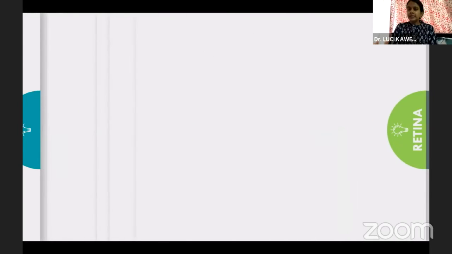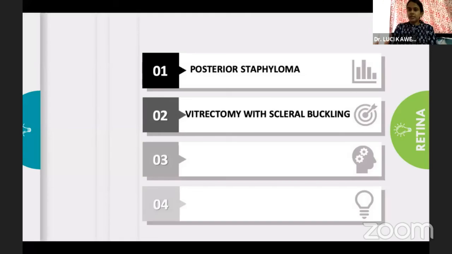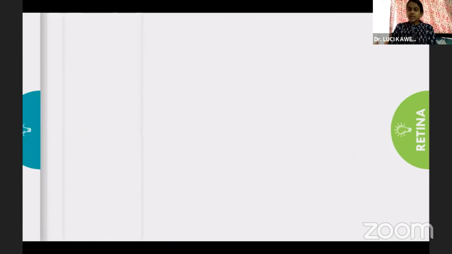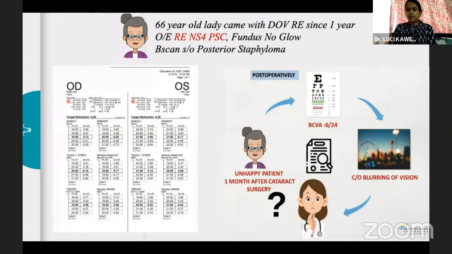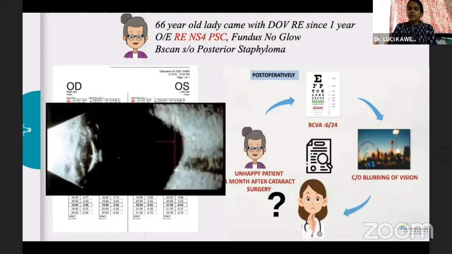Which one is correct? This case is again related to another case which I'm coming to further, which moves on to the retina, that there are cases of posterior staphyloma seen in high myopes. In such cases also, like in this case, we went ahead with our biometer and implanted the IOL. But post-operatively, we had a refractive surprise of 6 diopters. Why was that so? In cases of high myopes where the optical biometer doesn't capture the scan, and if we go with immersion, it doesn't maintain the axis along the optical axis. Sometimes it would take the area of staphyloma into account and sometimes it would ignore it.